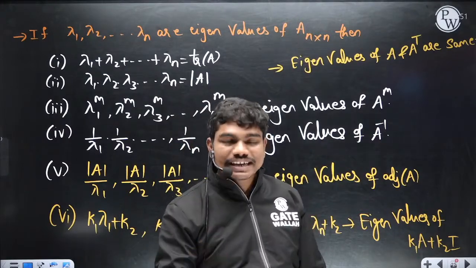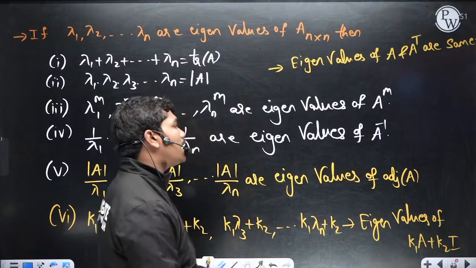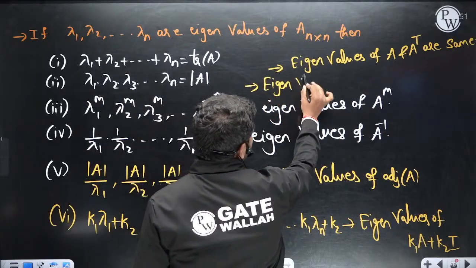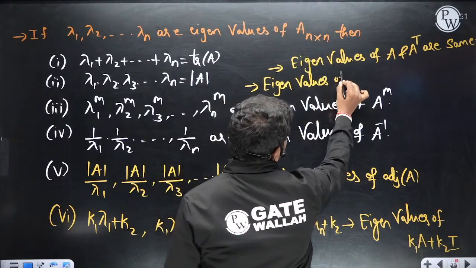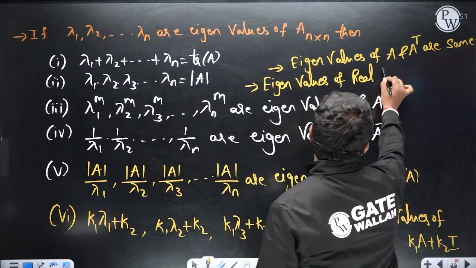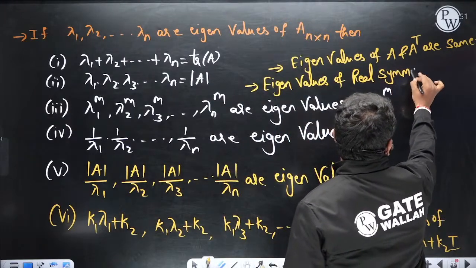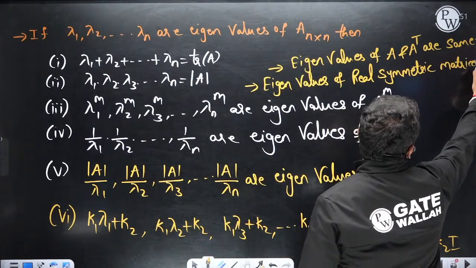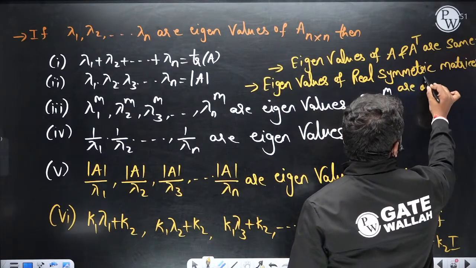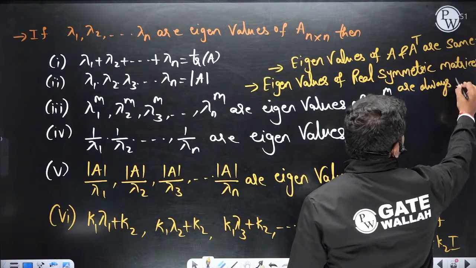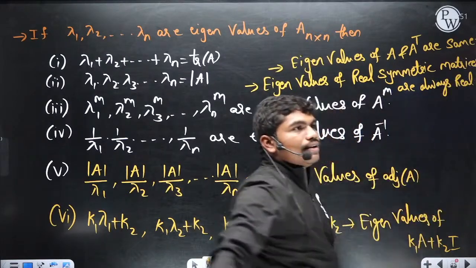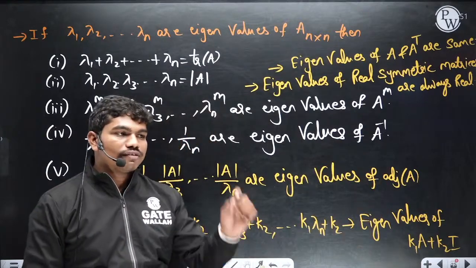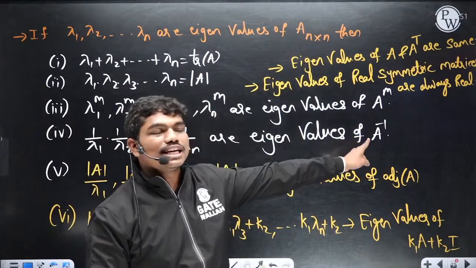Because there is a property in mathematics, in matrices, that eigenvalues of real symmetric matrices are always real. Okay, these are all real numbers. That's why when you are calculating principal stresses, you will never get complex numbers. You will always get real numbers because the matrix is actually a real symmetric matrix.